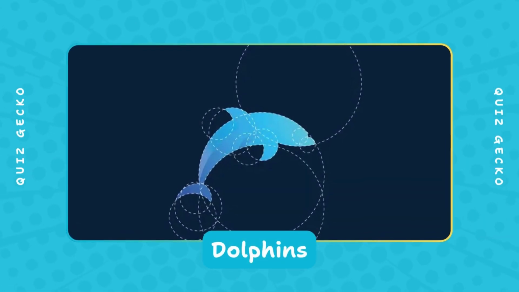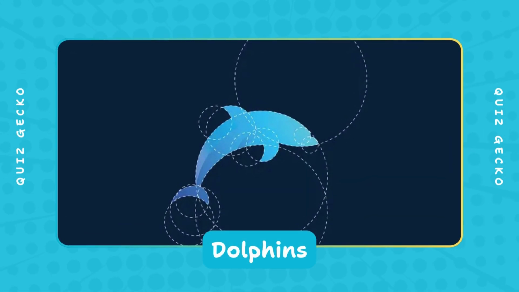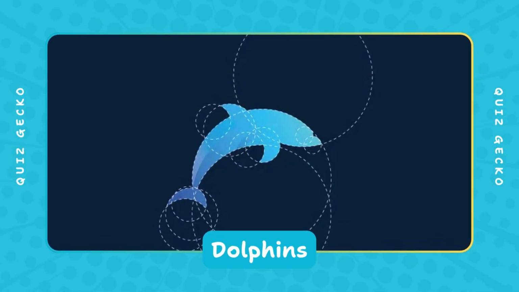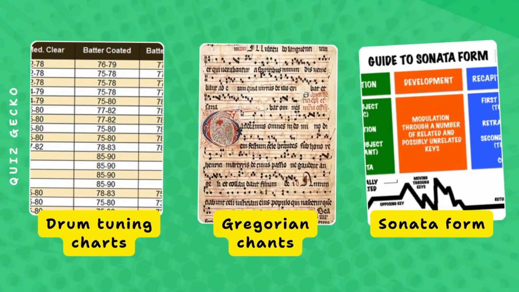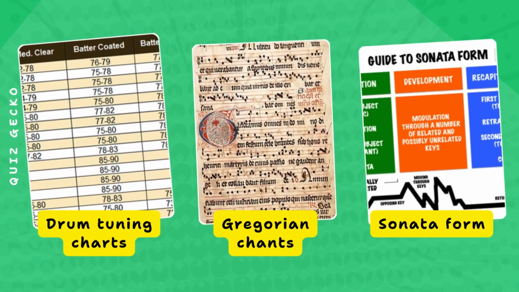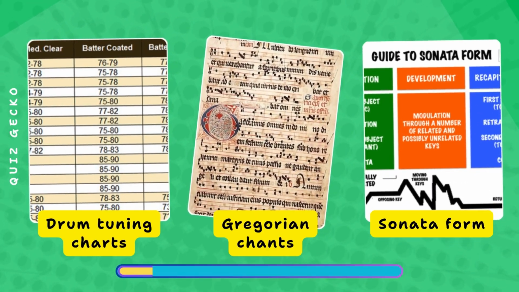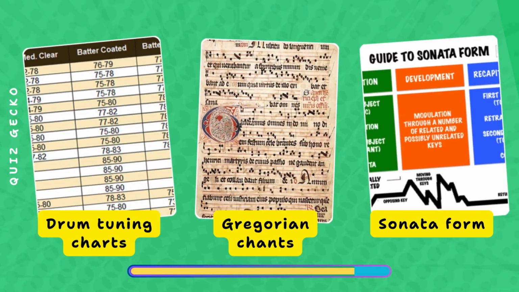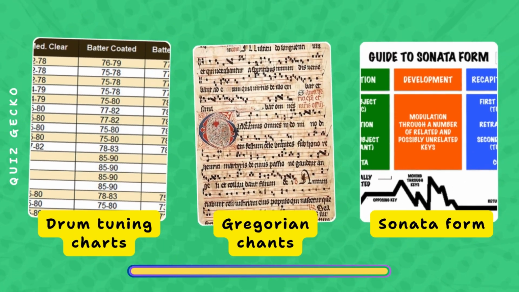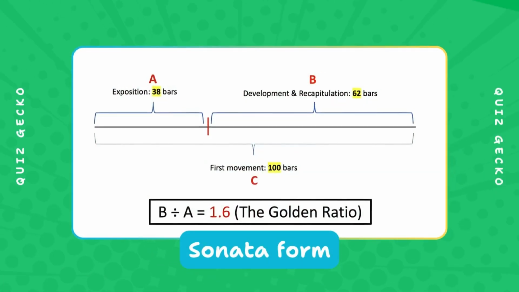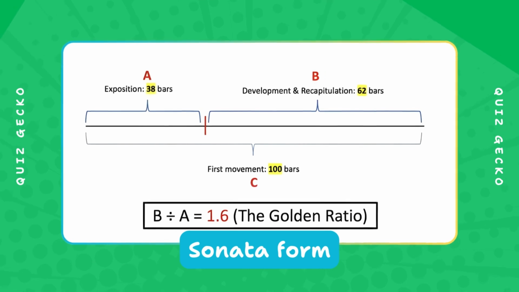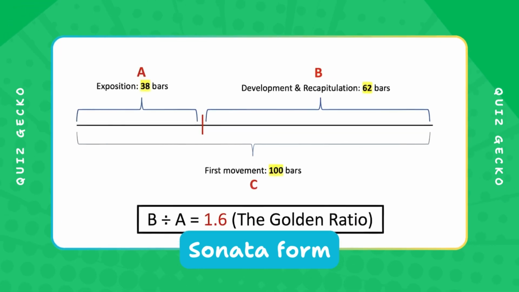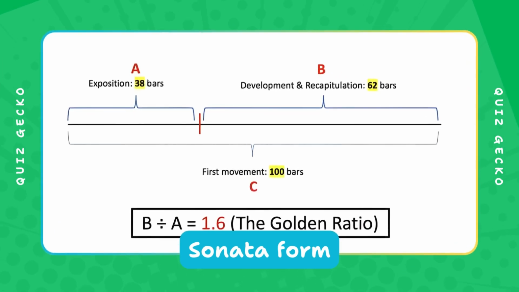A dolphin's body can be divided into sections, head, mid-body, and tail, whose lengths roughly follow golden proportions. Which musical structures sometimes reference Fibonacci ratios? Drum tuning charts, Gregorian chants, sonata form? In some compositions, major musical climaxes occur at time points close to Fibonacci fractions of the total length.